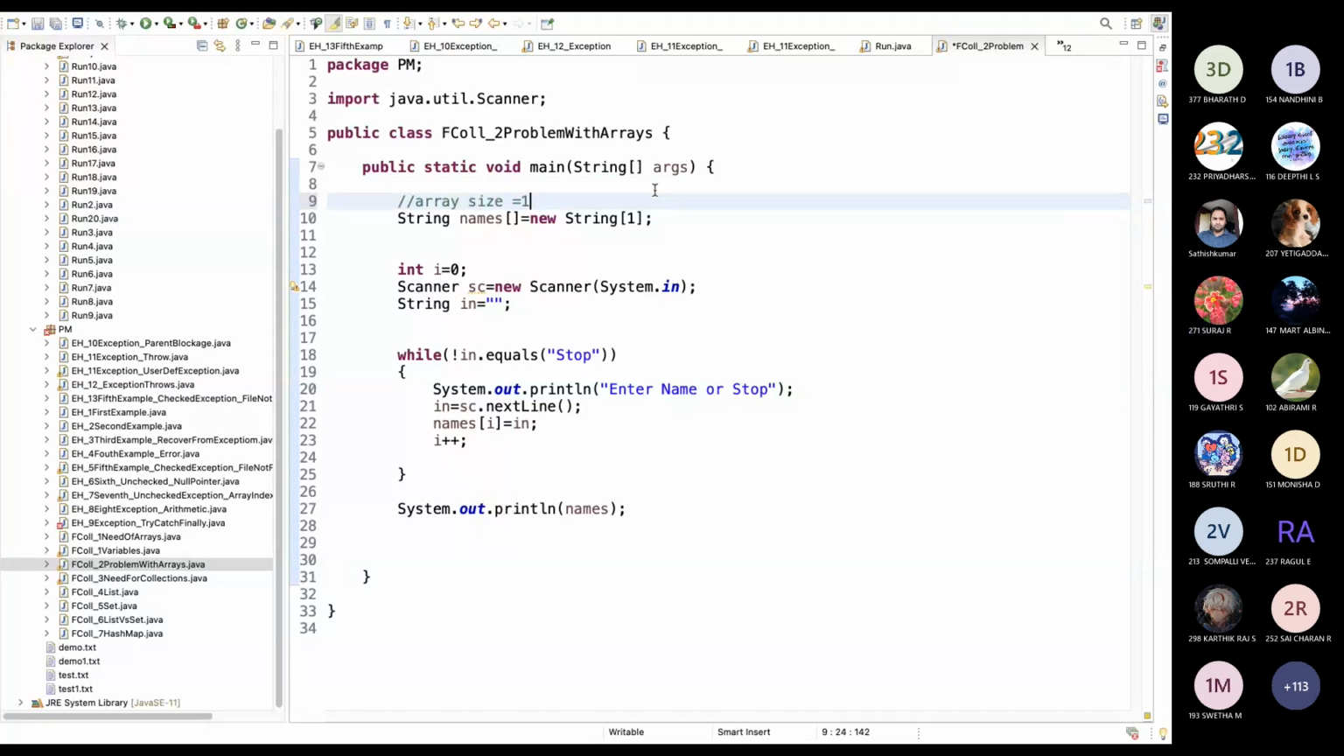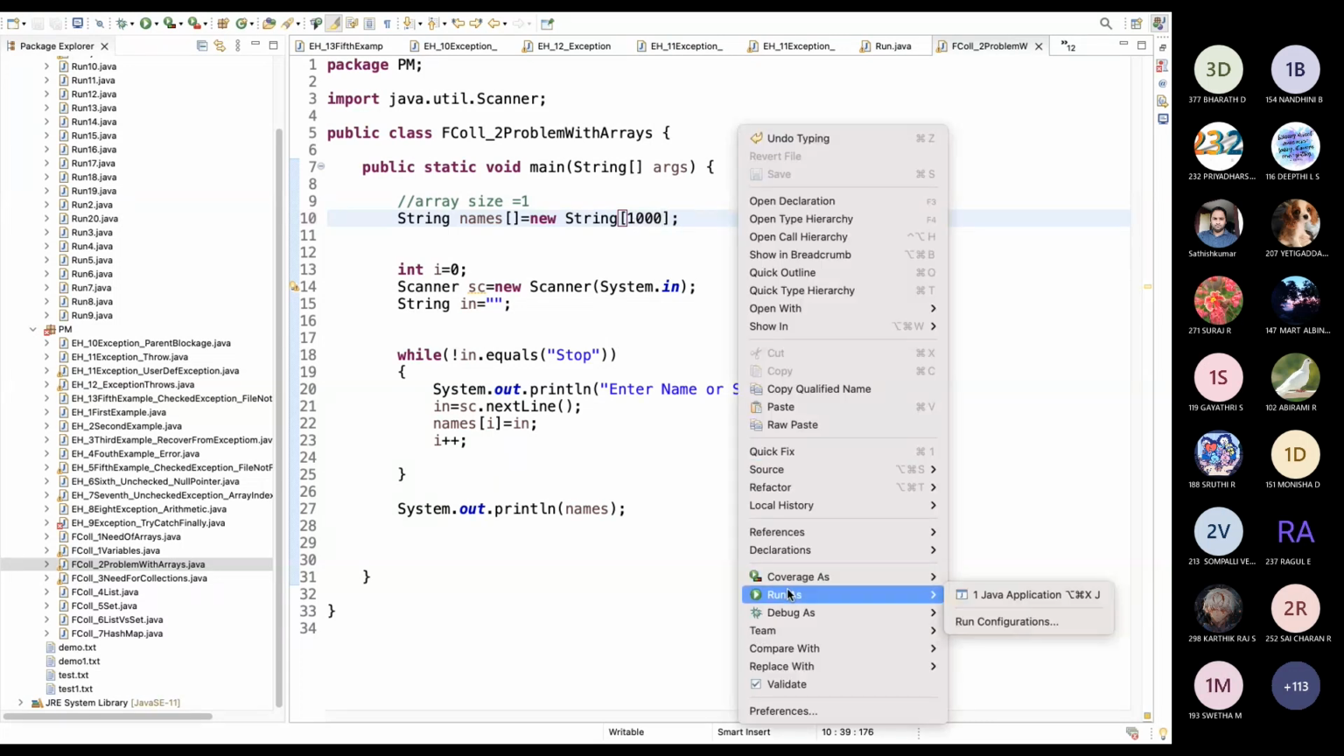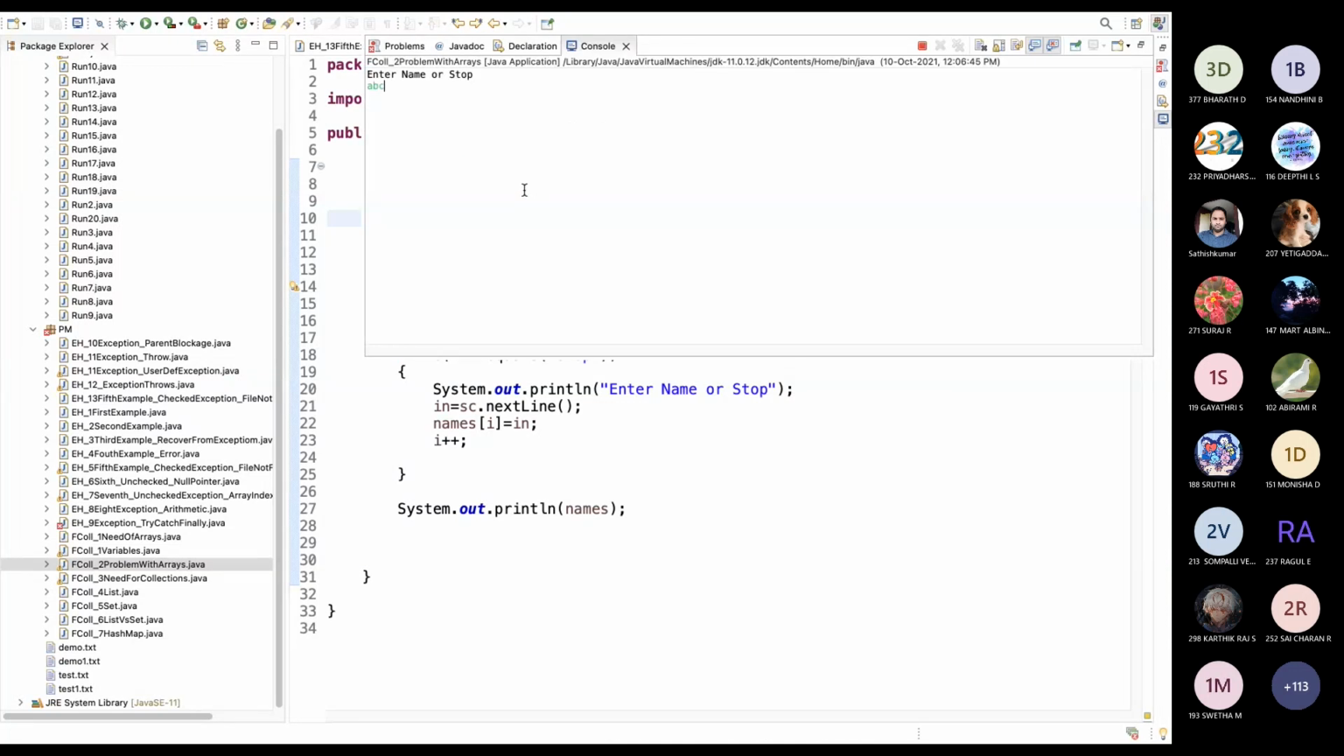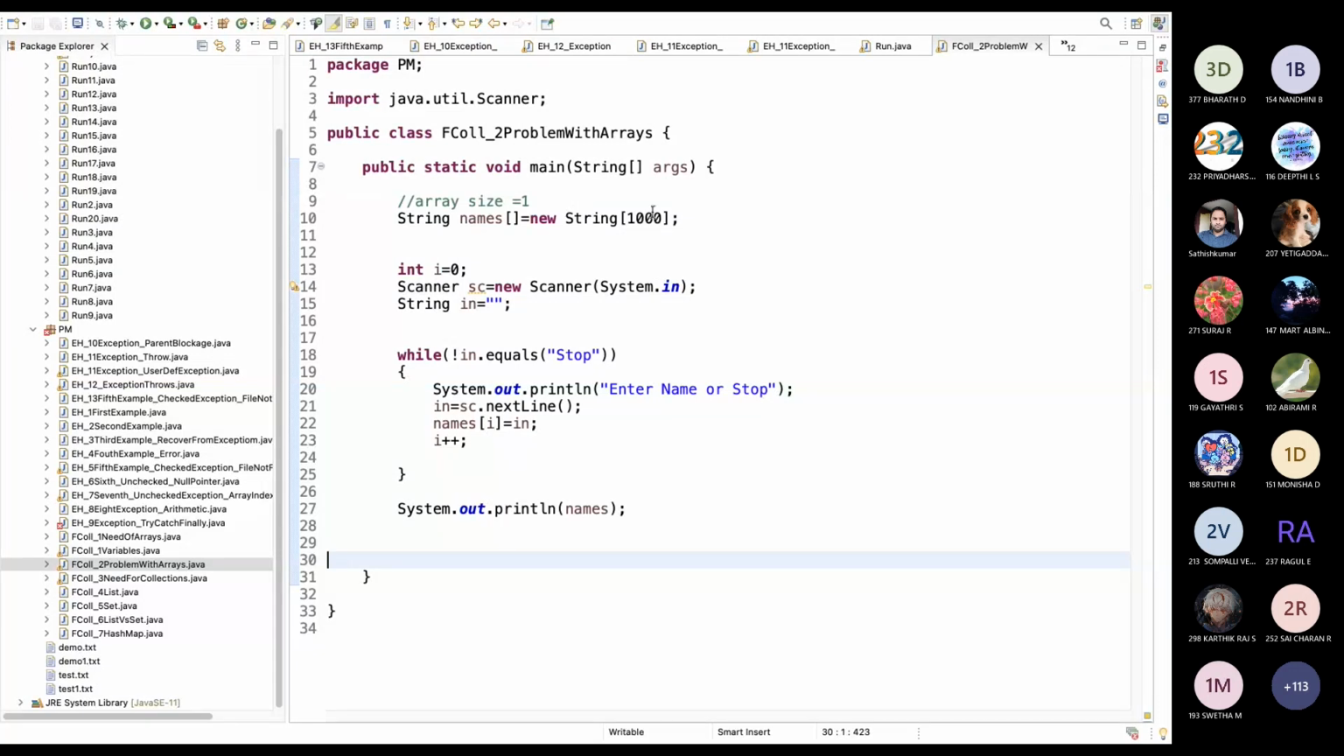That's why we are getting the crash. Okay, let me declare it as 1000. Now I'm entering something: A B C C D F F, stop. The application is stopped, but a lot of space got wasted, right?